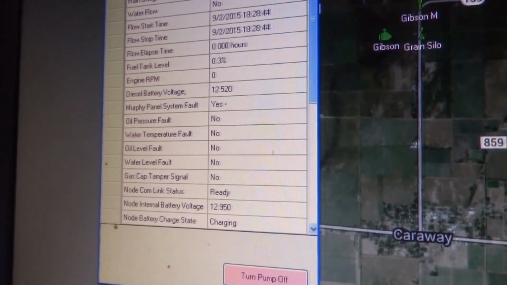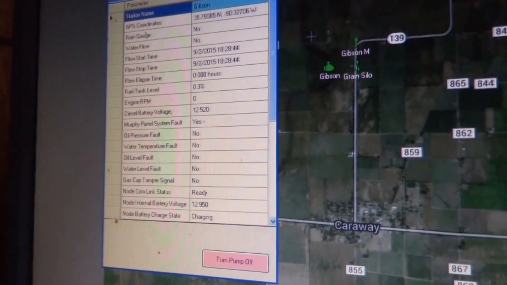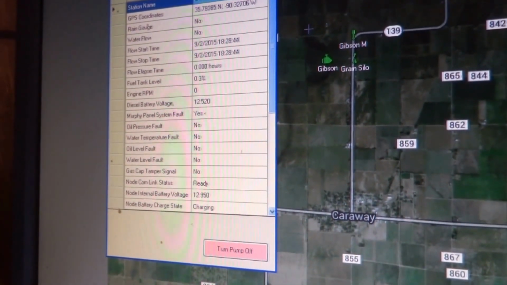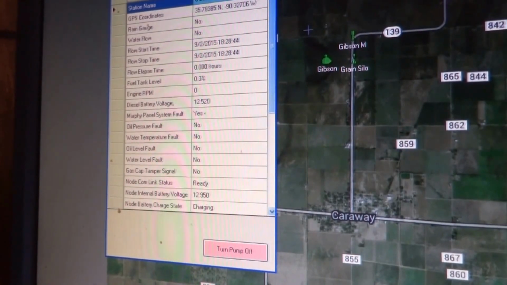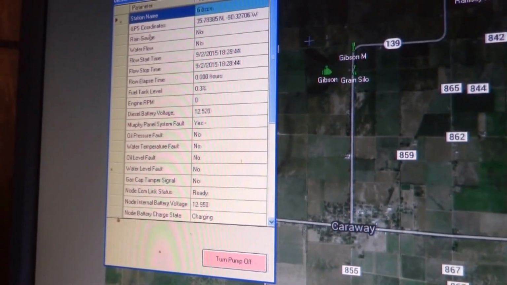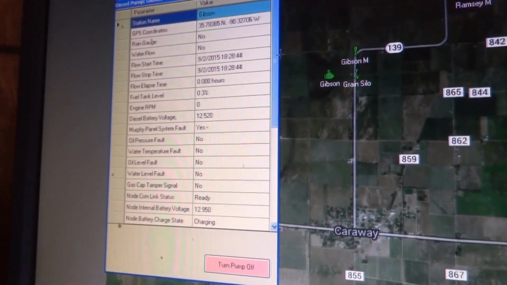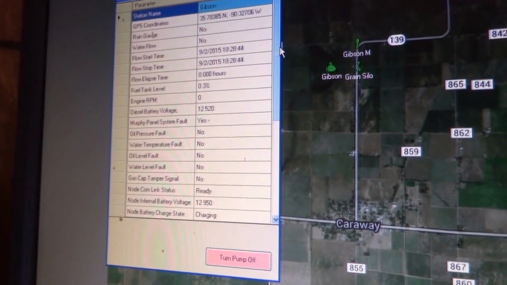If there's a fuel level pressure sensor, then we can tell what percentage of the fuel tank gas is left. Engine RPM and diesel battery voltages can be monitored. If there's a system fault, right now it says yes because the Murphy panel is off, the engine is off.